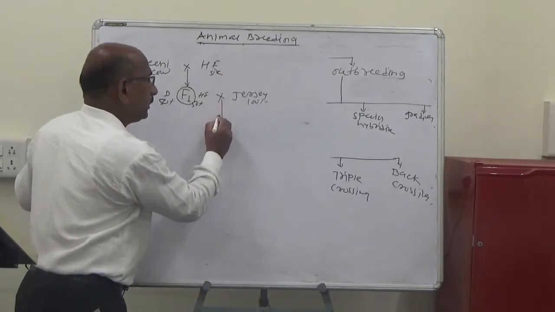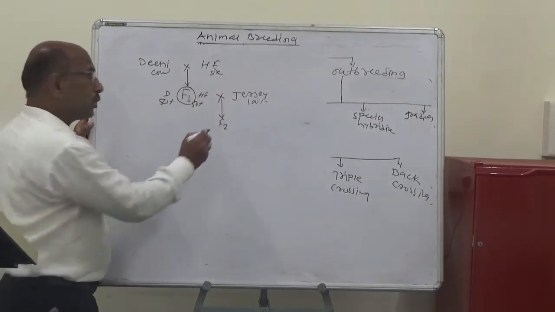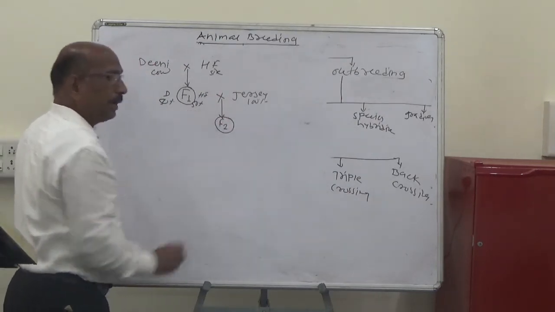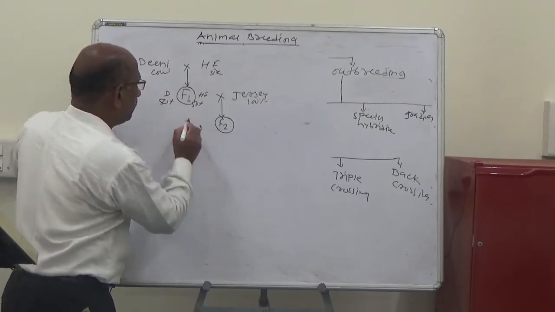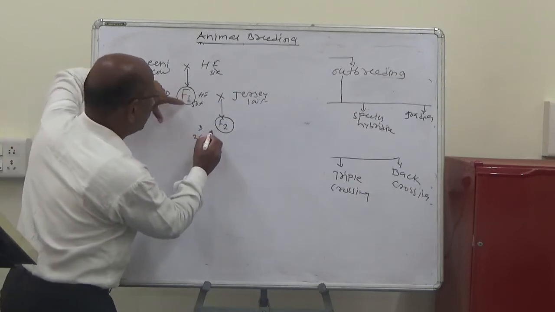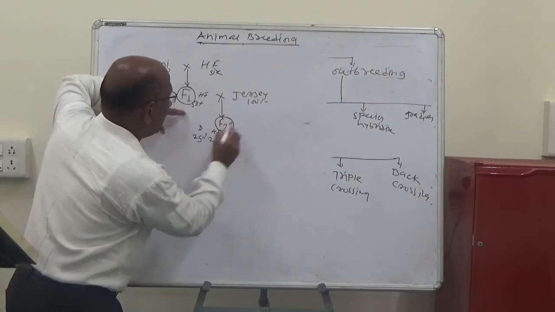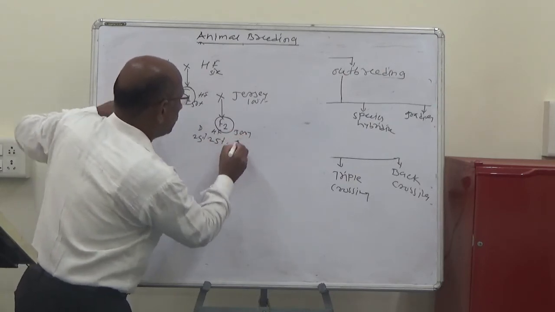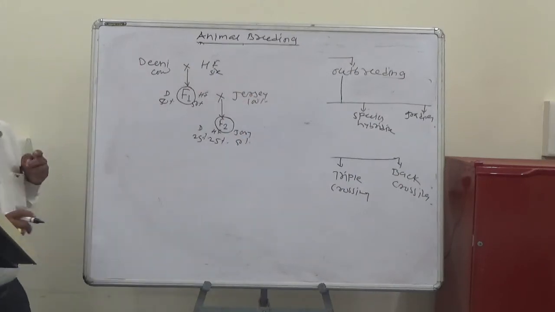This is the second progeny, the F2. This progeny has 50% from Deoni, then HF is 25%, and Jersey is 50%.